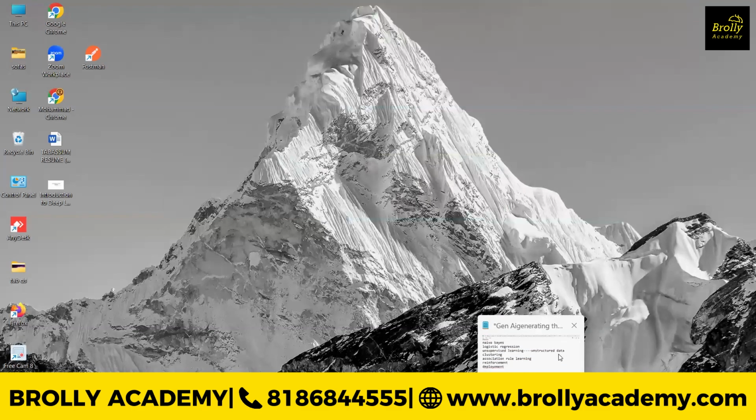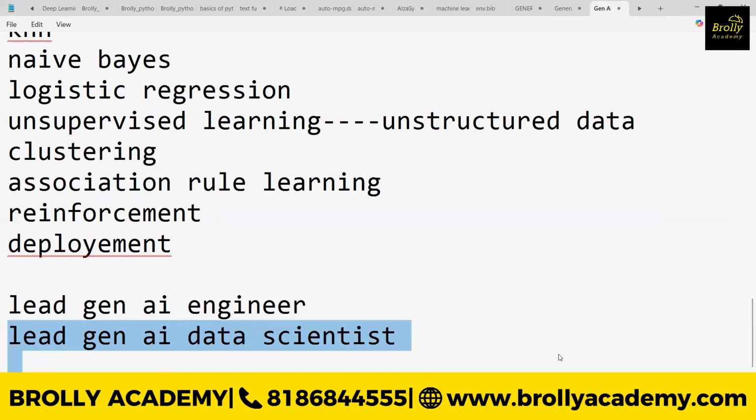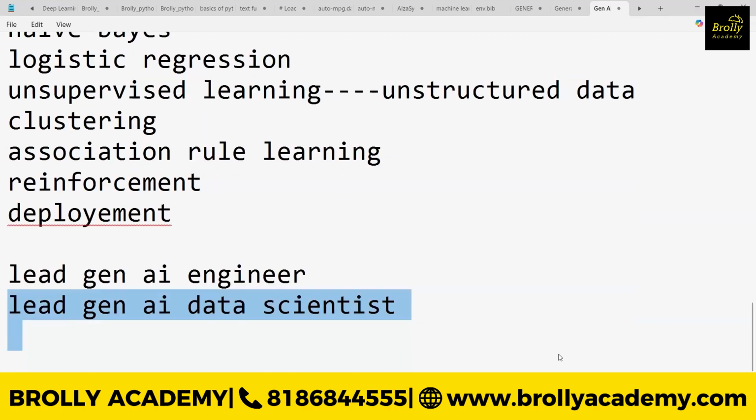So from the particular LLM, we didn't get the proper chart requirement, right? So that's the role of the lead Gen AI data scientist. What he will do, he will give exactly the prompt. That means what is his requirement? I need some daily trends, okay, on a weekly basis. So I need to give the prompt according to that. There, prompt engineering plays a major role.